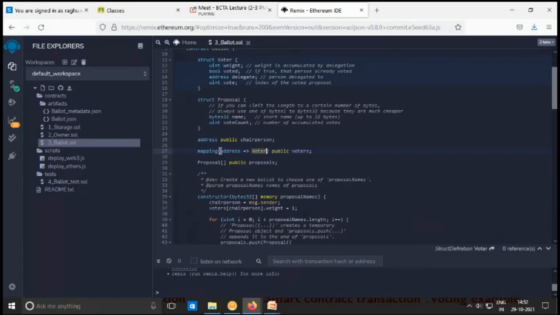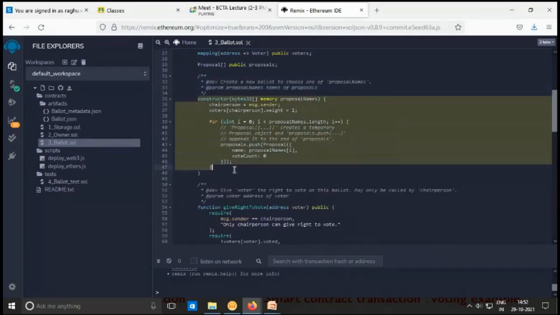So whenever we get the voter address, automatically the corresponding voter structure will also be obtained. This is the public voters map. Just by their address, you can get the details of that particular voter. Here is the proposal array, for how many proposals you want to include. There may be 4 proposals, 5 proposals, 6 proposals. That depends upon the problem situation.